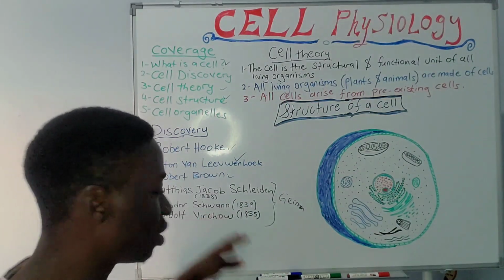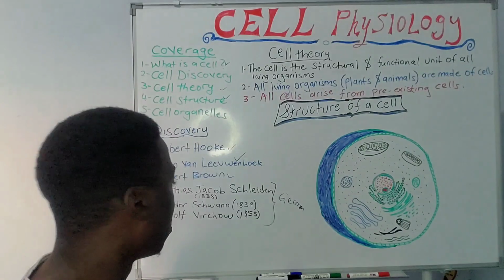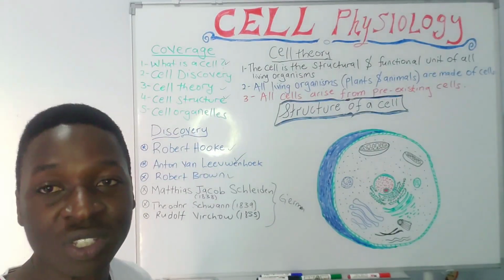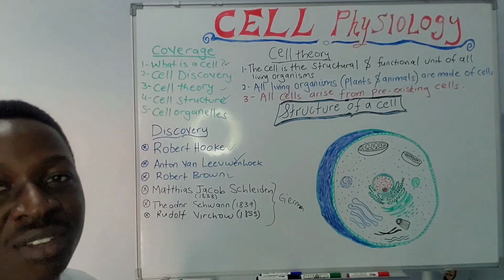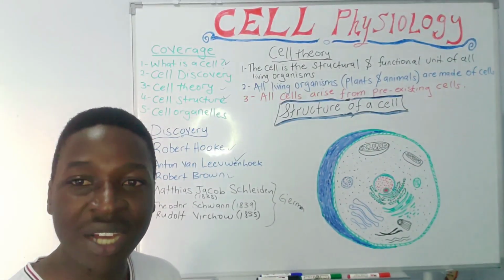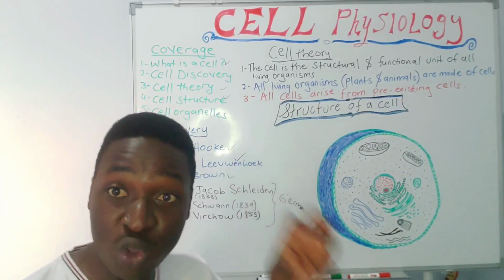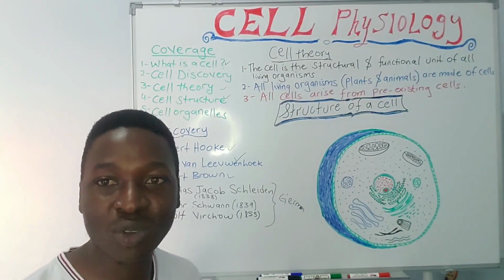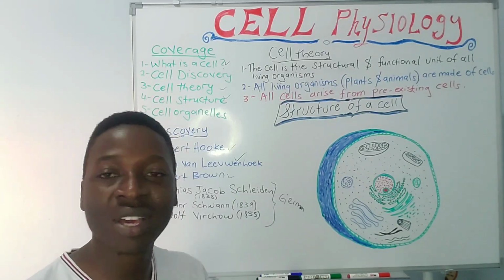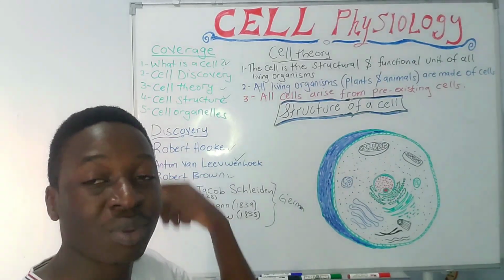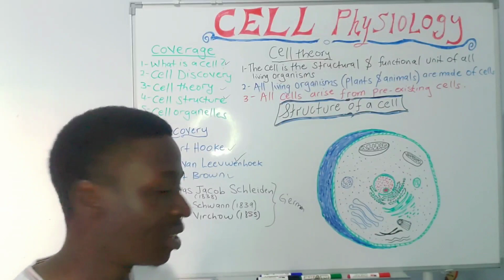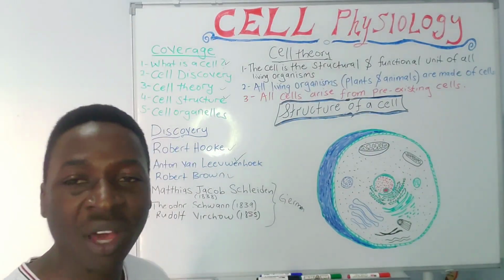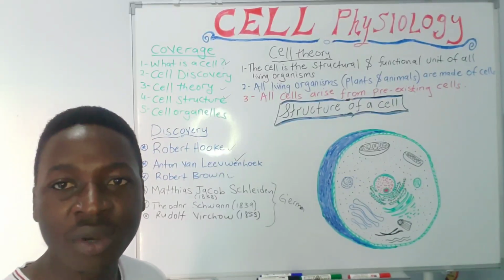Then finally, a gentleman called Rudolf Virchow, a German physiologist. This was around 1855, and he concluded that new cells originate from pre-existing cells. Okay, so for you to have a new cell, it should come from a cell that previously existed. And from the conclusions of these three, a cell theory was developed.